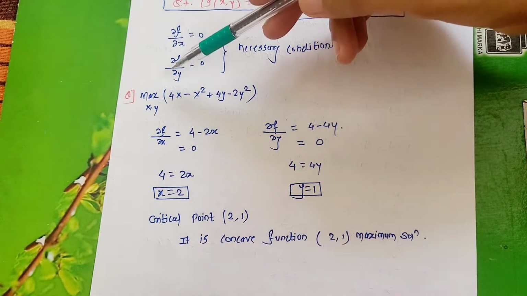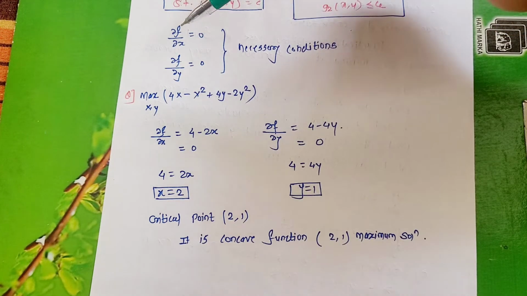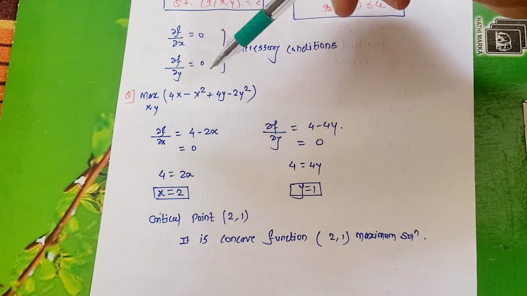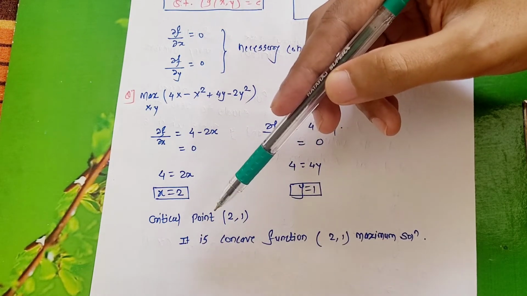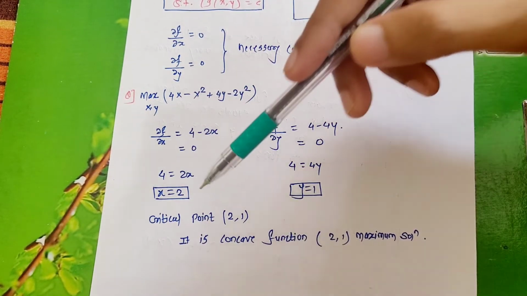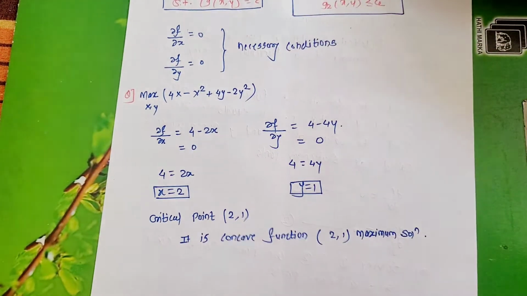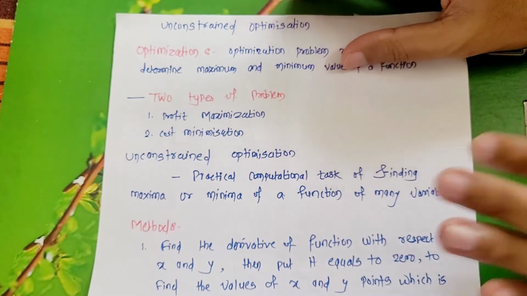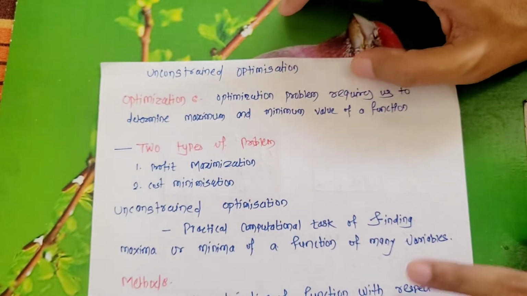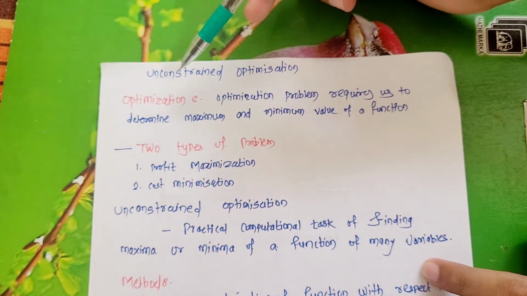So you need to apply the optimality criteria, that is, dou f by dou x is equal to 0 and dou f by dou y is equal to 0. Equate with 0, then you will get x and y, and that x and y are your critical points, or you may call them stationary points. We'll see the basic thing in this lecture. Theoretically, we'll see unconstrained optimization.